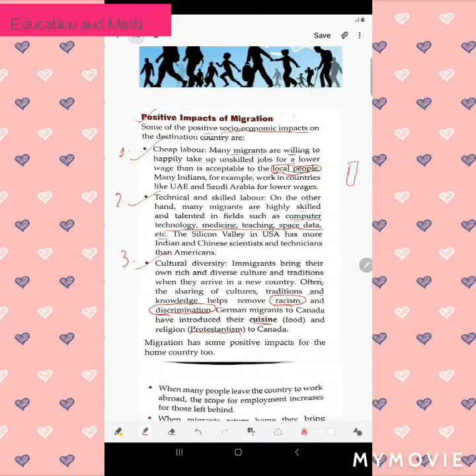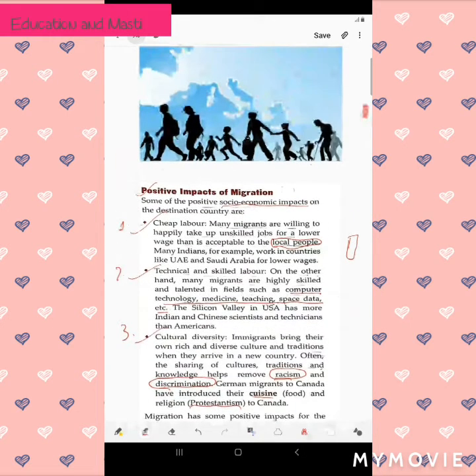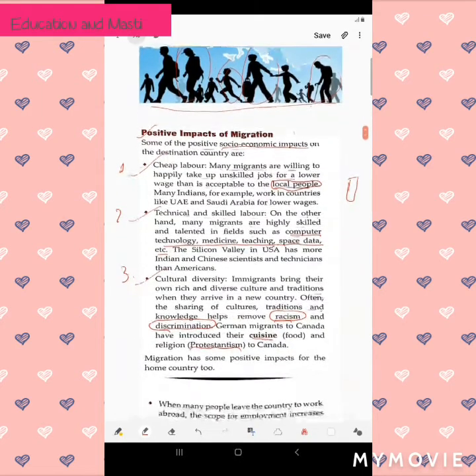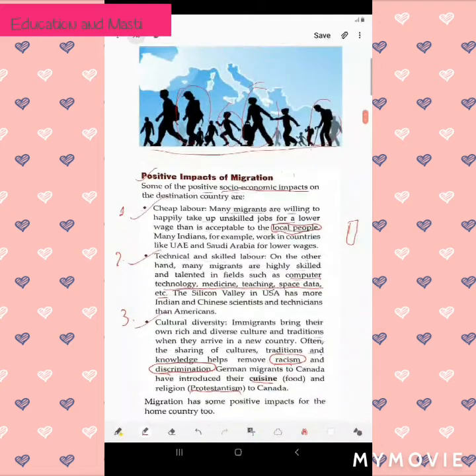Okay. Now, this was about the positive impacts on the destination country where the migrants have visited. As you can see in this picture, you can understand how migration takes place. There are small children, old men, men and women. So we can see how migration forces people to move from an area, as we already read about the push and pull factors.